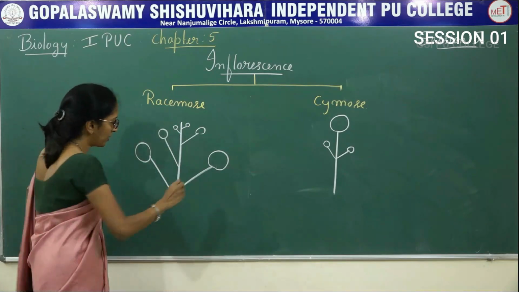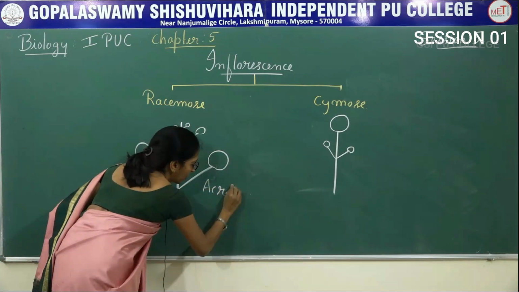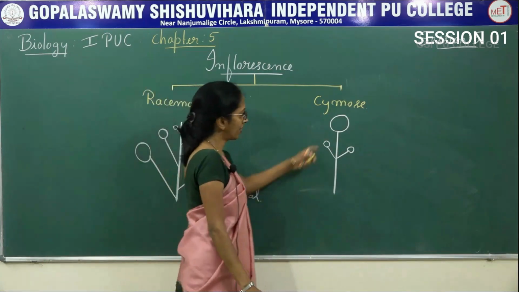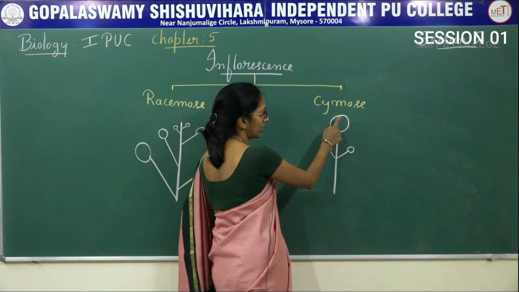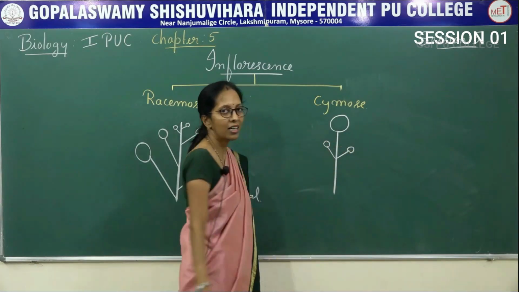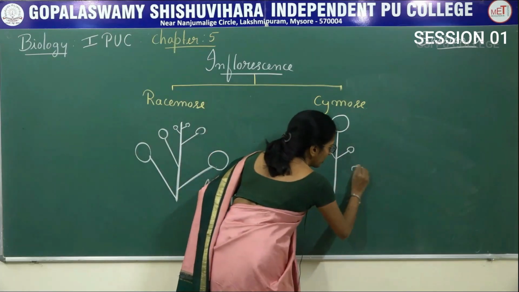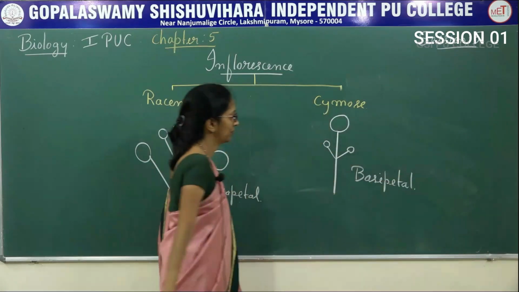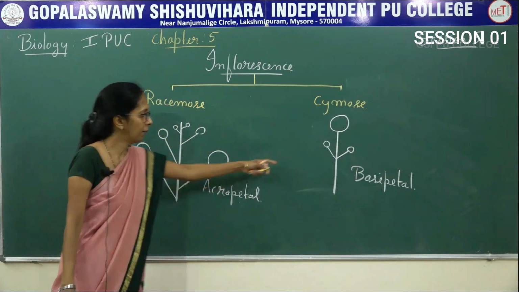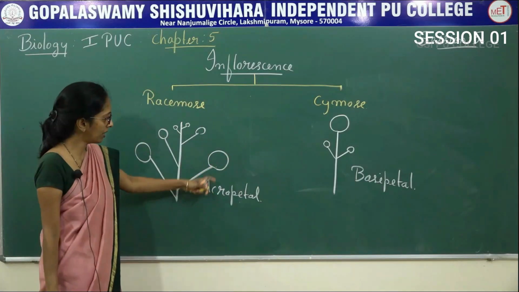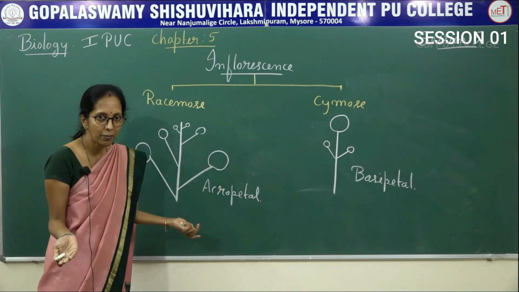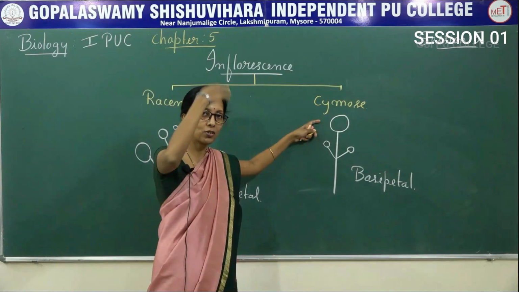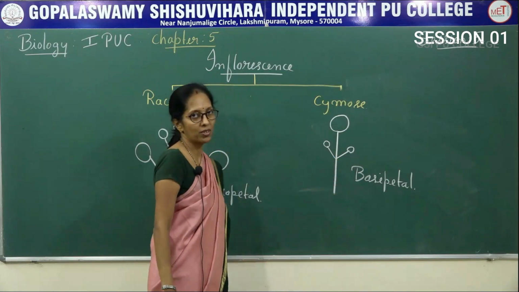This type of arrangement is said to be acropetal arrangement. In this case, it is just opposite. Older flowers present at the tip, younger flowers present at the base. This type of arrangement is said to be basipetal arrangement. So, acropetal, basipetal. Acropetal means older flowers present towards the base, younger flowers present towards the tip. Here the older flowers present towards the tip, younger flowers present towards the base.